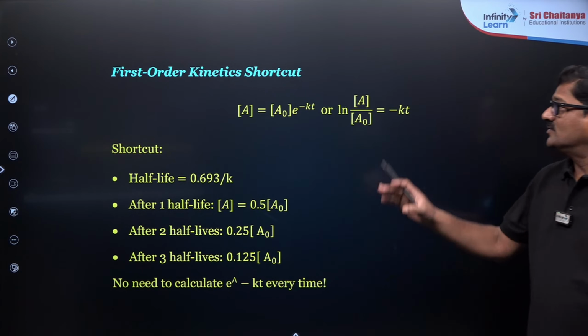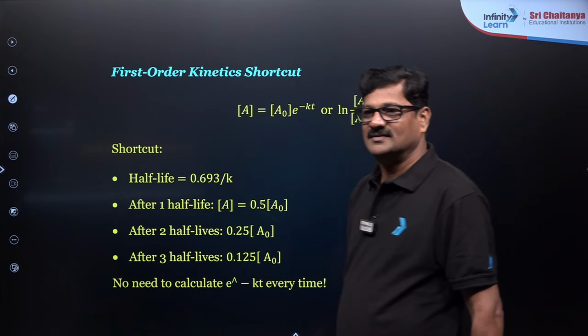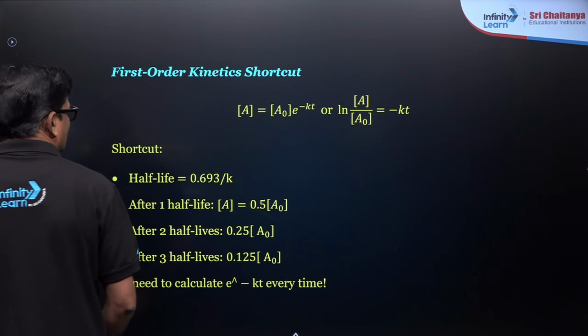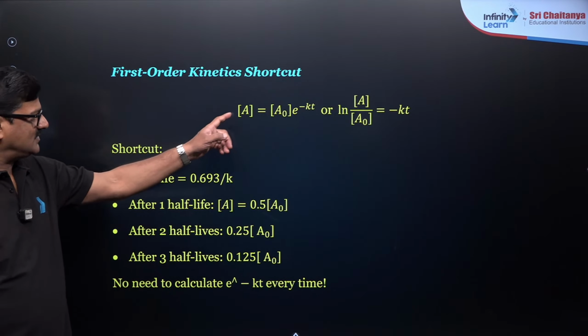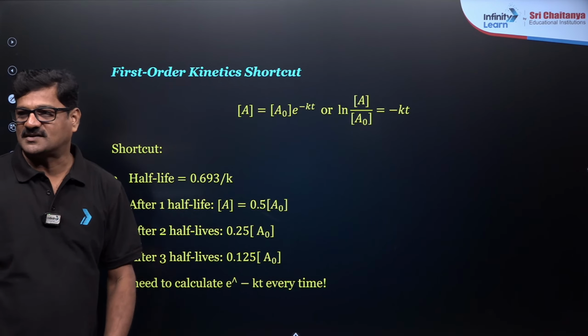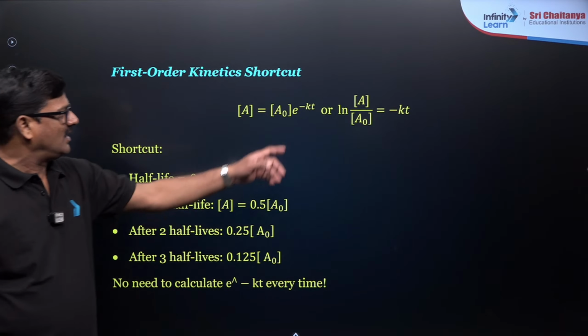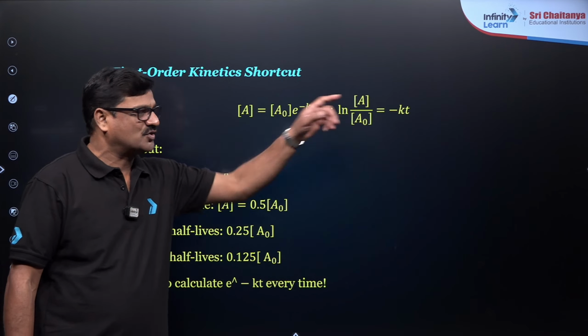Okay, moving ahead, first order kinetic shortcut. First order kinetic shortcut. A is equal to A naught exponent minus kT. So ln A upon A naught is equal to minus kT.